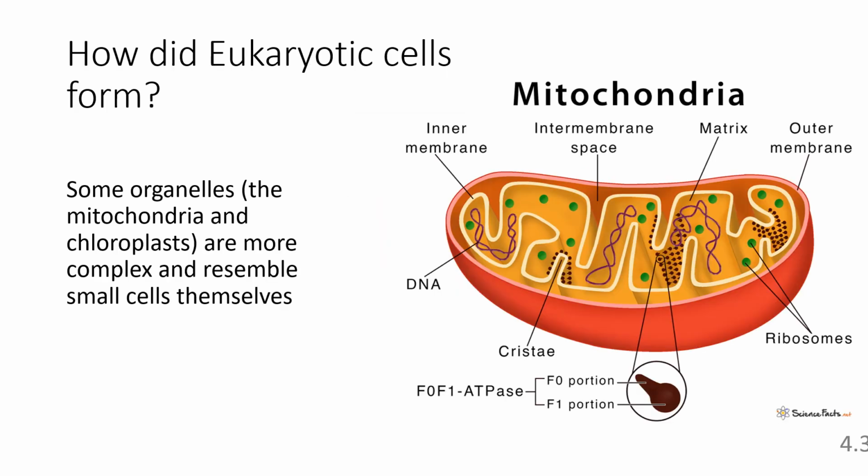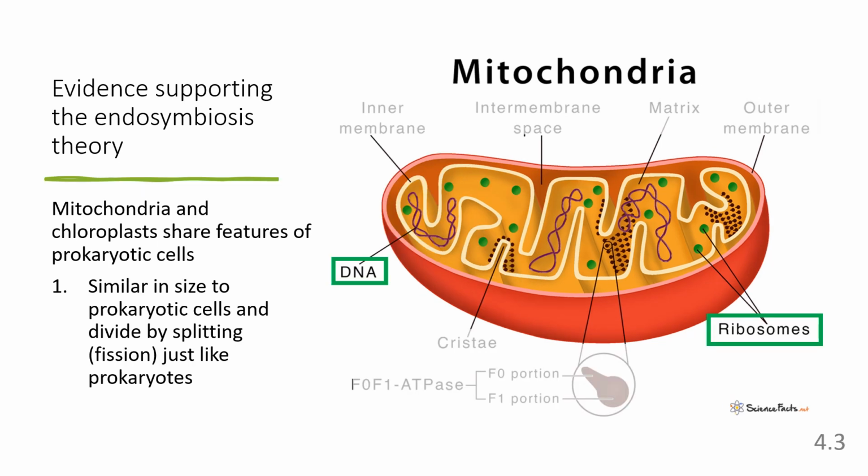But some organelles in the eukaryotic cell, like the mitochondria and the chloroplasts in plants, are more complex than the other membrane-bound organelles. In fact, they seem to resemble small cells themselves. And in fact, the theory of how these organelles evolved suggests just that: they were originally separate cells that merged with larger cells. This theory is supported by the fact that mitochondria and chloroplasts have many characteristics in common with prokaryotic cells.